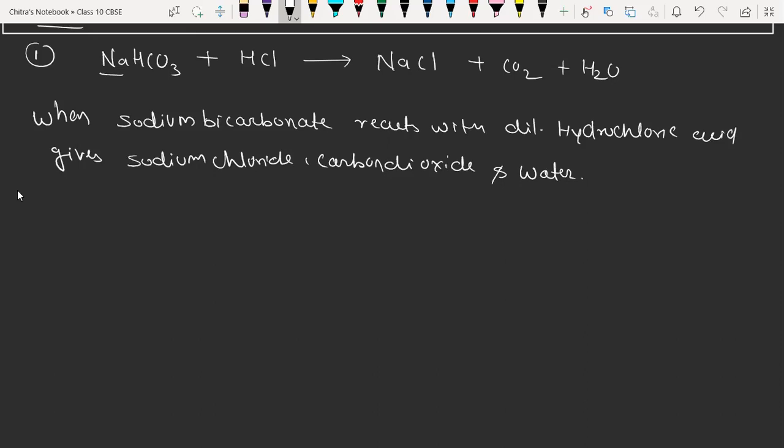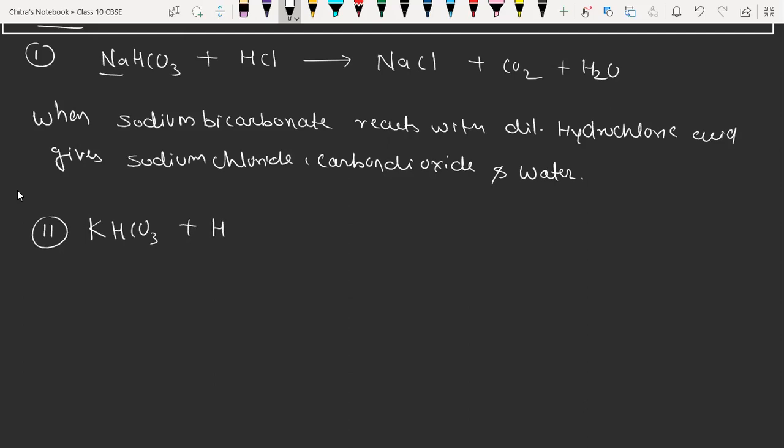Okay, easy or very easy? Very easy, sir. Okay, so we'll take one more last example. Second one. Suppose instead of sodium, we take potassium bicarbonate, KHCO3. When it reacts, we will change the acid. We'll take H2SO4 or HNO3.